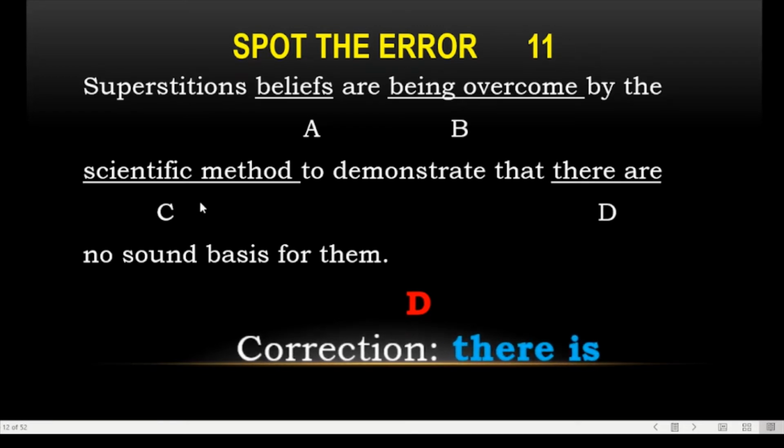Here we have "there are no sound," and "basis" is singular. If we had "bases," B-A-S-E-S, then it would be correct. Since it is singular, it should be "there is no sound basis." So the correction is "there is." We have spotted the error, that is delta.